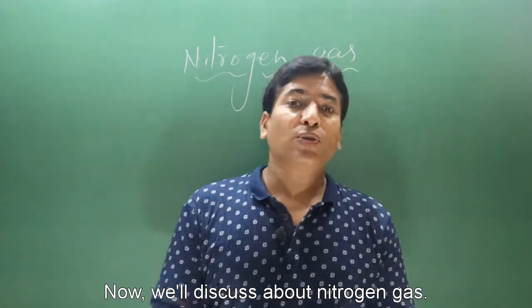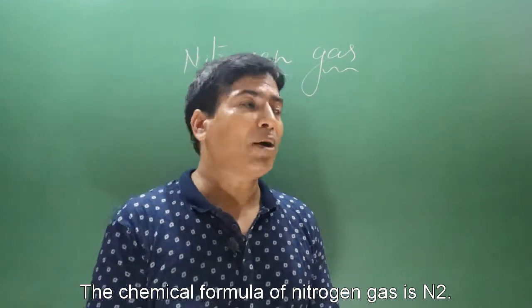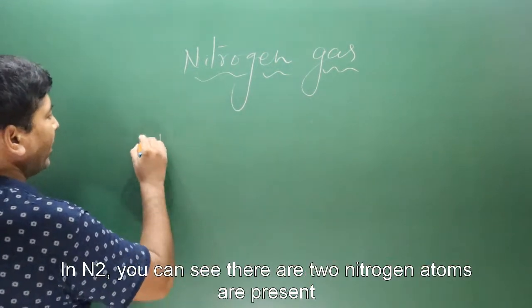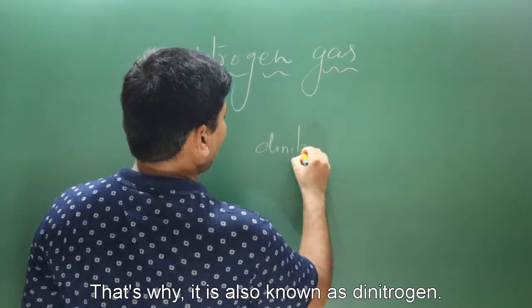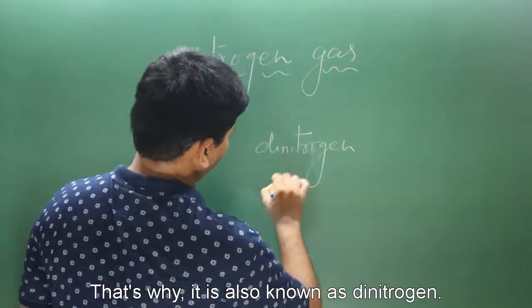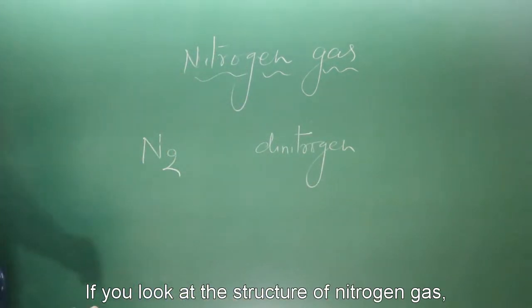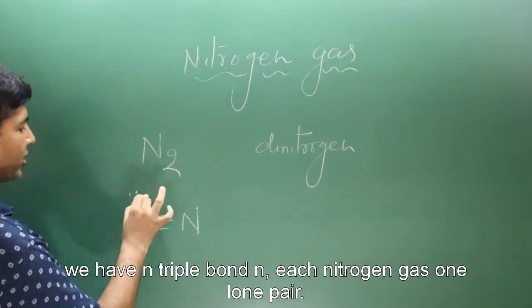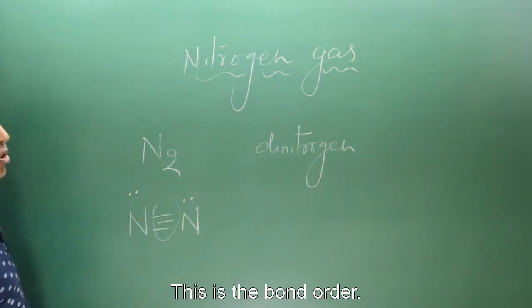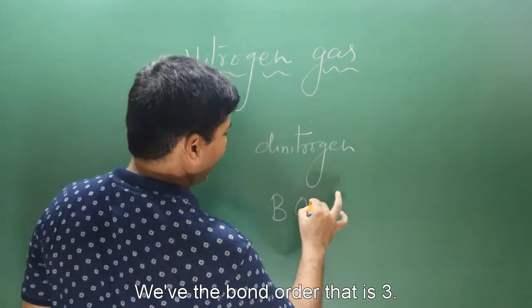Now we will discuss nitrogen gas. The chemical formula of nitrogen gas is N2. In N2 you can see there are two nitrogen atoms present, that's why it is also known as dinitrogen. If you look at the structure of nitrogen gas, we have an N triple bond N, and each nitrogen has one lone pair. This is the bond order. We have the bond order that is 3.